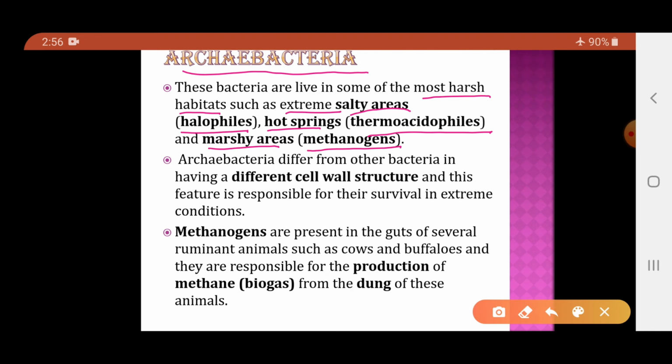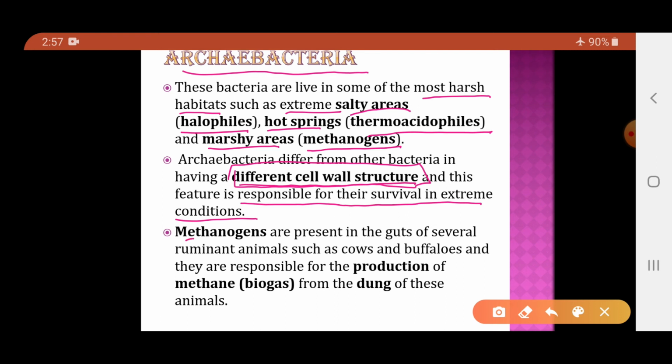Now, how do archaebacteria differ from eubacteria, or you can say true bacteria? Basically the structure of the cell wall of the archaebacteria is different from the other bacteria, and this different cell wall structure is responsible for their survival in extreme conditions. How are they able to survive in extreme conditions? The reason is the different structure of their cell wall. This different cell wall structure enables the archaebacteria to survive in extreme conditions.